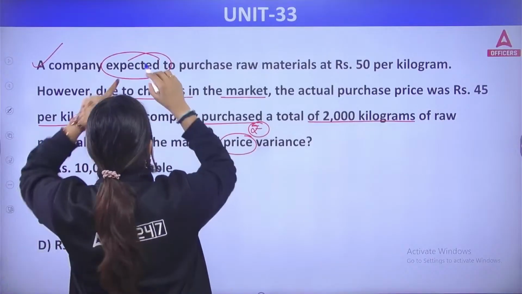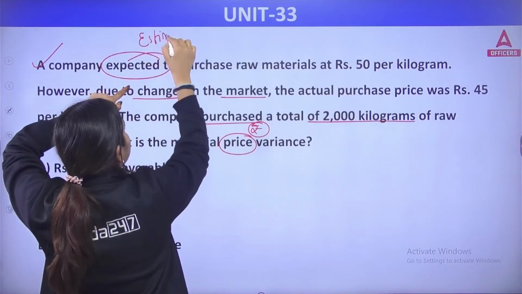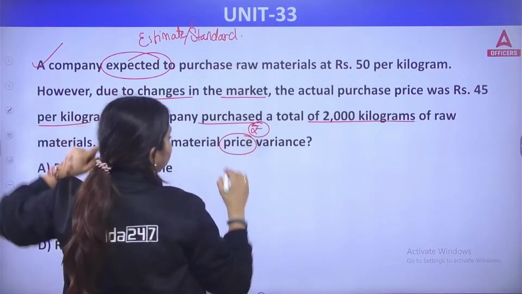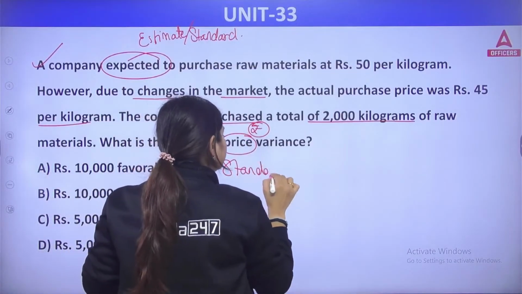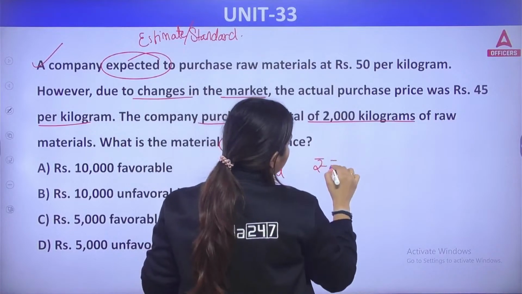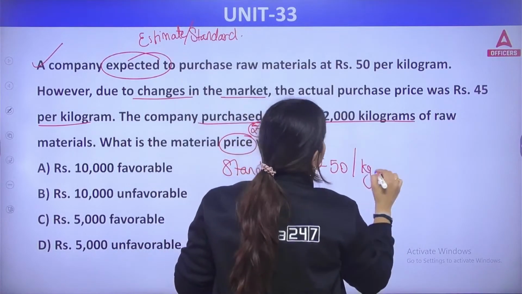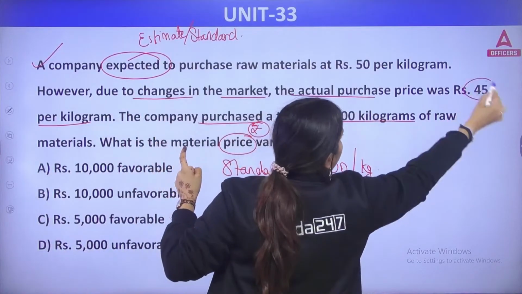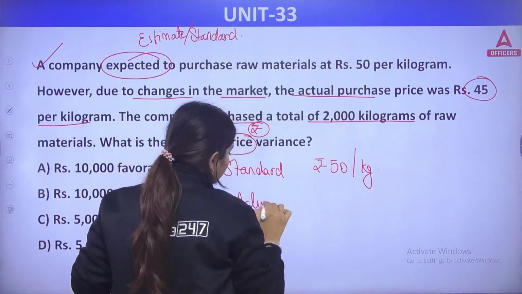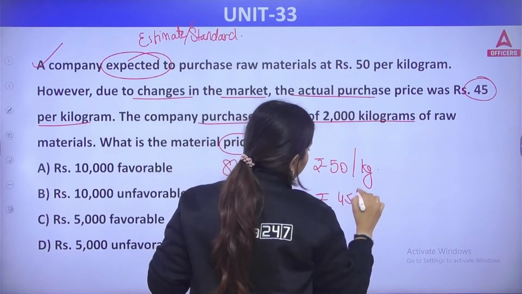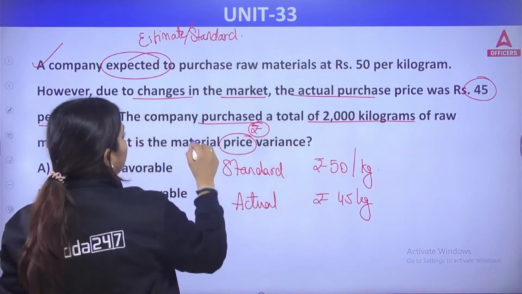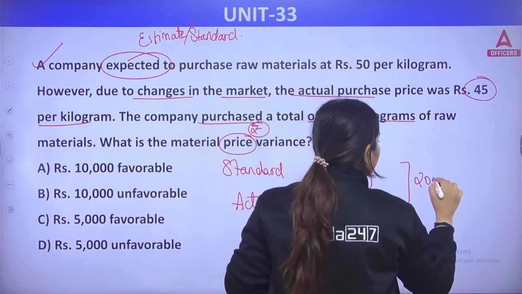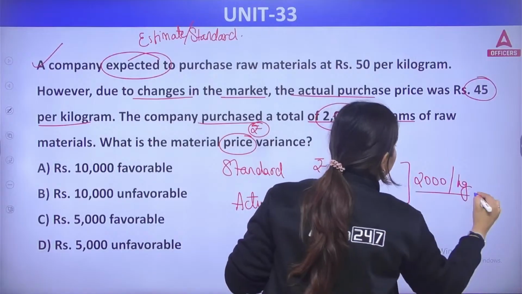So let's see, "expected" is the word giving you the hint that this is your estimate. This is your standard. So here standard is rupees 50 per kg. However, due to changes in the market conditions, the actual price was 45. Now actual price is equal to rupees 45 per kg. The company purchased a total of 2000 kgs of raw material. So in both the cases, that is for 2000 kgs.